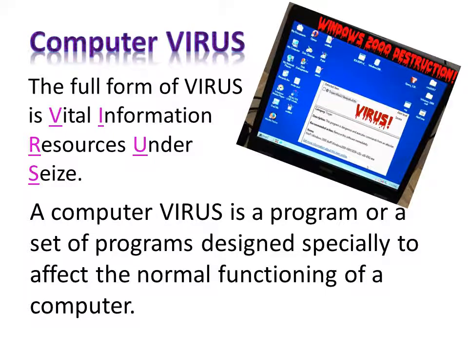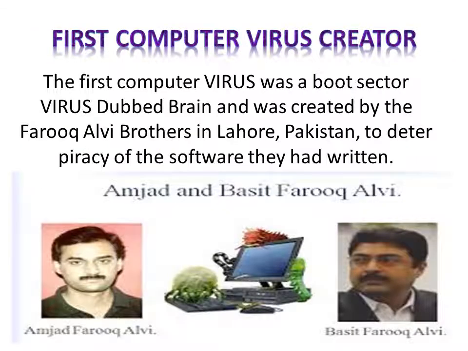Computer virus. The full form of virus is Vital Information Resources Under Siege. A computer virus is a software designed specially to affect the normal functioning of a computer. The first computer virus was a boot sector virus dubbed Brain and was created by the Farooq Alvi brothers in Lahore to deter piracy of the software they had written.